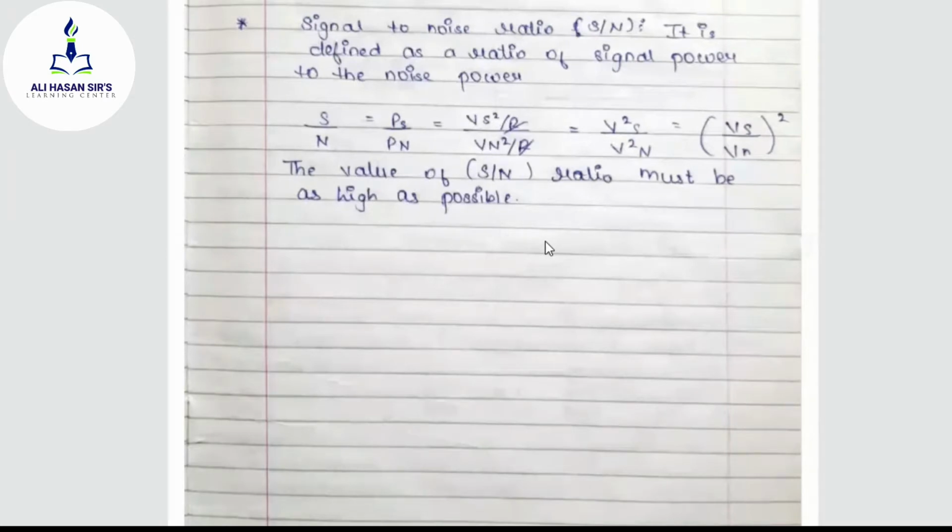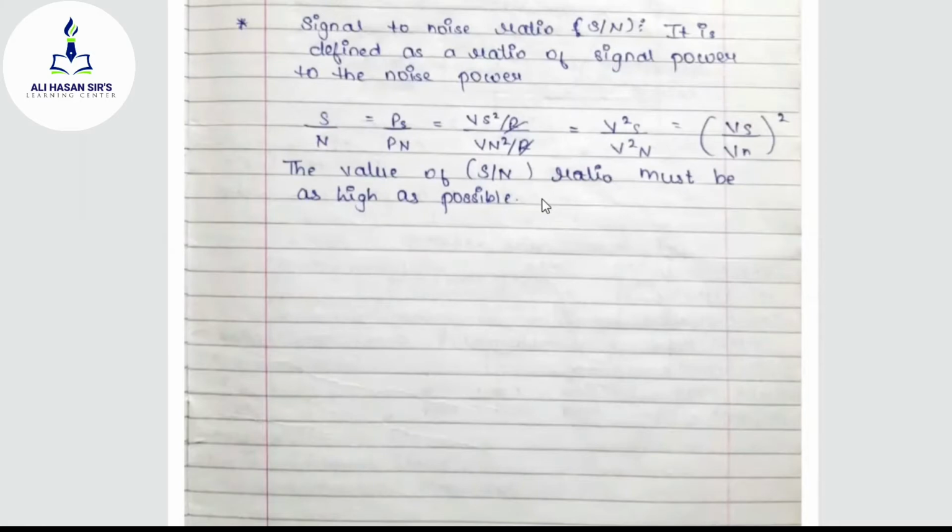So the noise must be as low as possible and the signal power must be high. Then the information will be transmitted very well, and the receiver will receive the information exactly as the sender has transmitted.